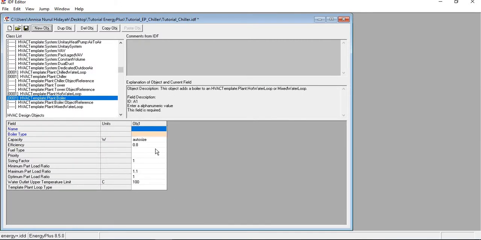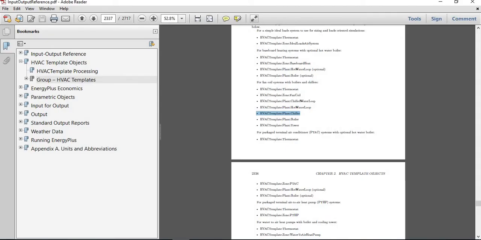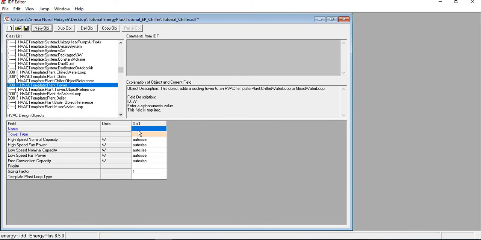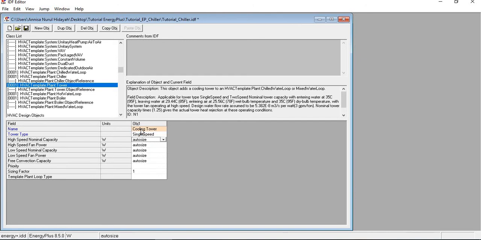After that, we need to set the HVAC template plant boiler. Make a new object and name it boiler 1. Boiler type, I will use hot water boiler with auto-sized capacity, 0.8 efficiency. Okay, the next is the HVAC template plant tower. Tower type, so we have two different choices for the tower type. First, single speed, and the second one is two-speed. But here I will just use the single speed one.